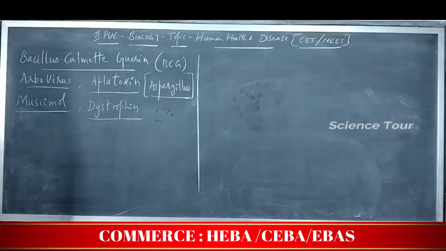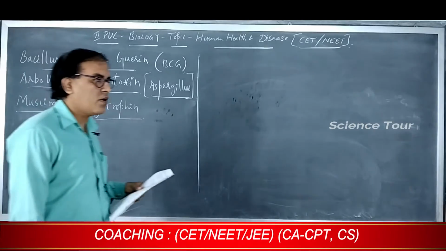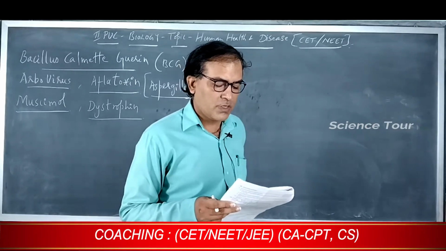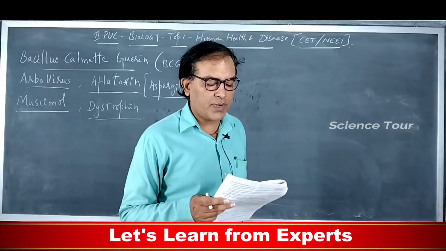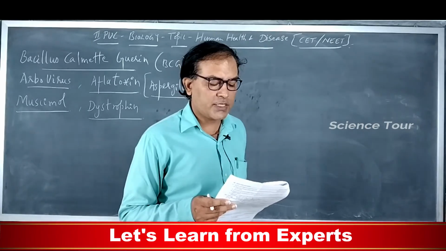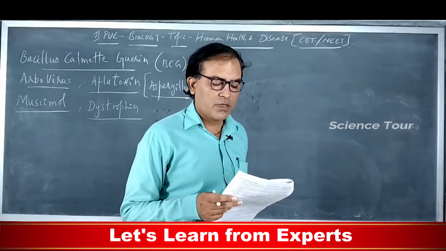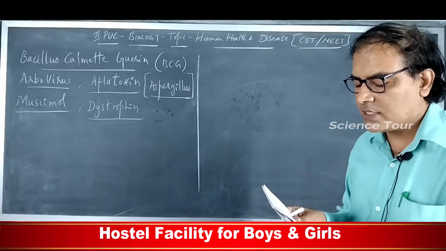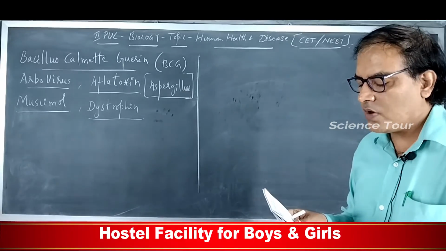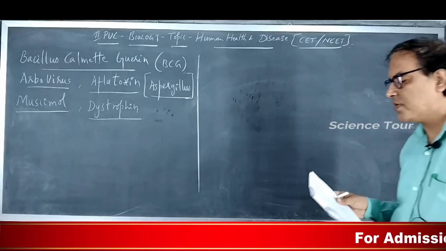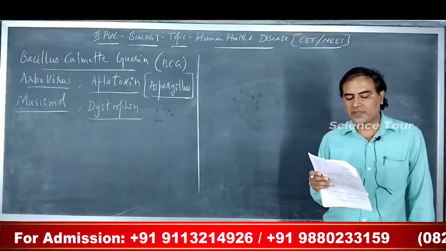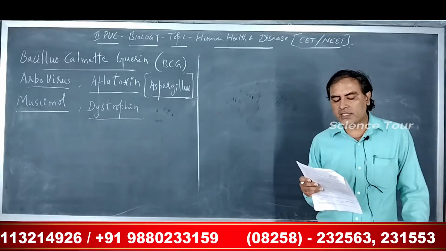In which of the following options the two examples are correctly matched with their particular type of immunity? Examples are given in one column and in another column they are given the type of immunity. You have to match both. See here, mucus coating of epithelium lining the urinogenital tract and the HCl in the stomach. The mucus coating of epithelium lining the urinogenital tract is an example for a physical barrier, whereas the HCl in the stomach is an example for a physiological barrier. Next, polymorphonuclear, so that is not the right answer.